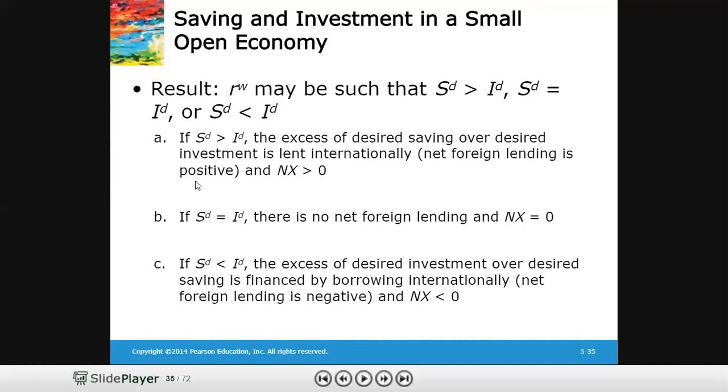So if we say that the interest rate is lower than the value we have in the condition, even then we would observe that the small open economy will be in equilibrium. How? If desired saving is less than desired investment, the excess of desired investment over desired saving is financed by borrowing internationally. We have described this earlier. So net foreign lending would be negative, or net borrowing will be positive, and NX will be negative in that scenario.